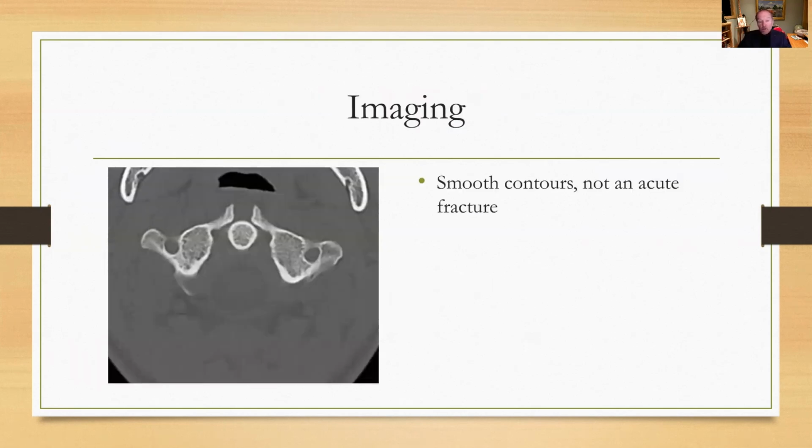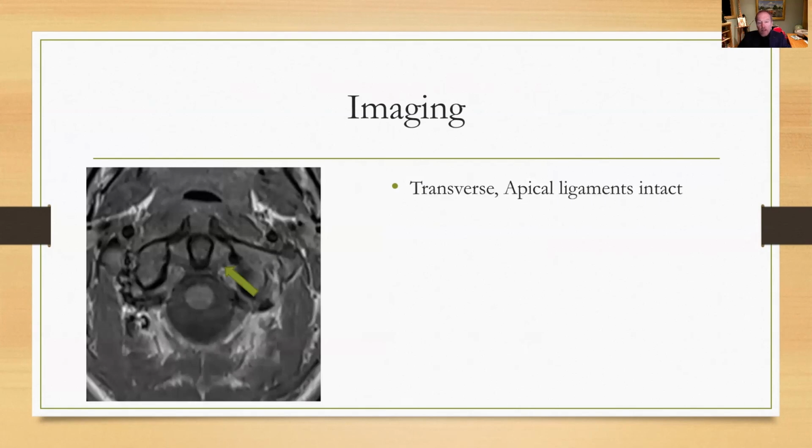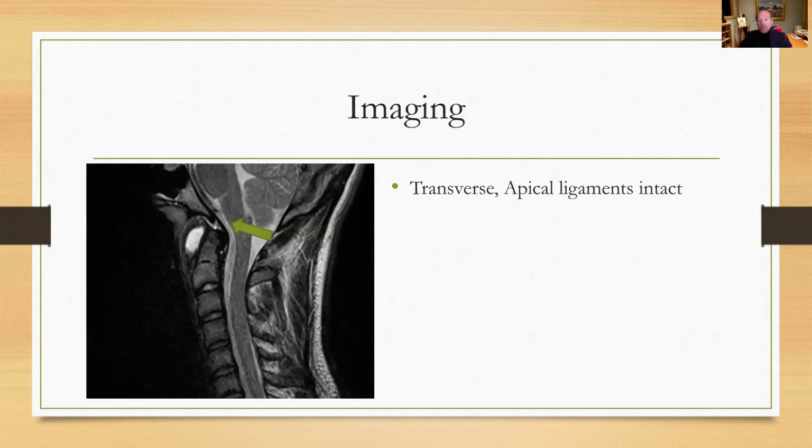His imaging showed smooth contours of the defect, which are consistent with a fibrous union of a bipartite atlas, not an acute fracture. On an MRI scan, if you look carefully, you can see that his transverse ligament is completely intact, as is the apical ligament. And I think that helps us determine that this is a stable situation.